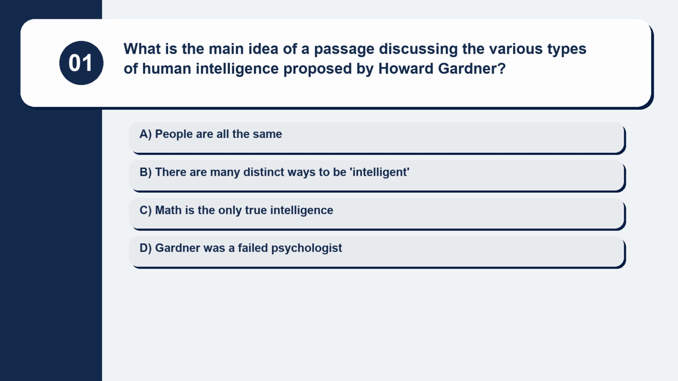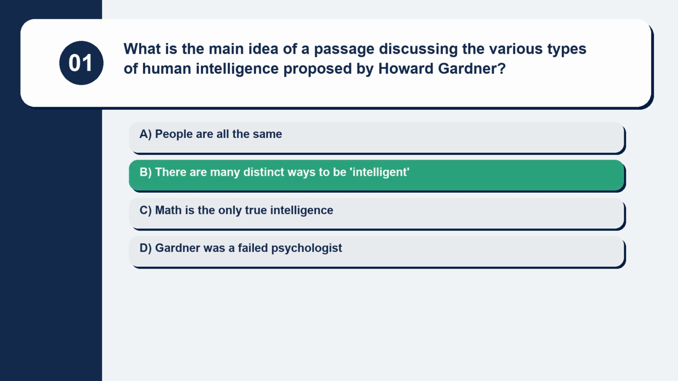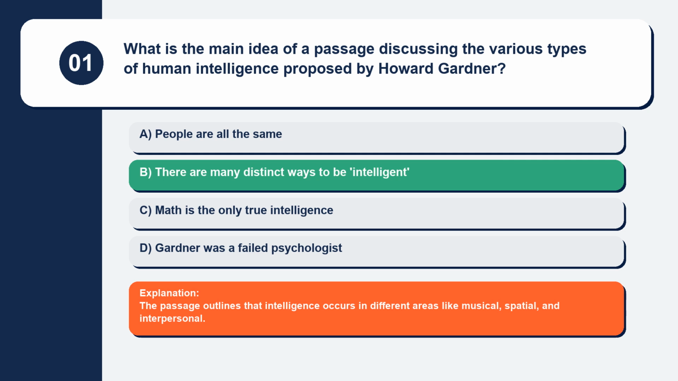Question 1. What is the main idea of a passage discussing the various types of human intelligence proposed by Howard Gardner? People are all the same. There are many distinct ways to be intelligent. Math is the only true intelligence. Gardner was a failed psychologist. The passage outlines that intelligence occurs in different areas like musical, spatial, and interpersonal.